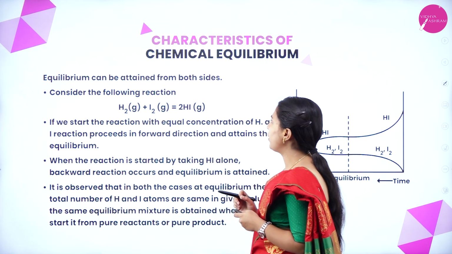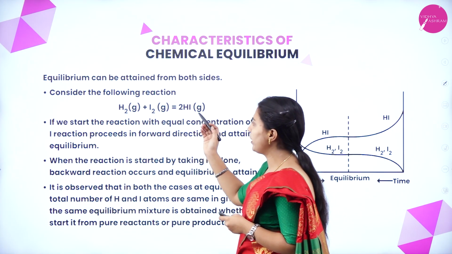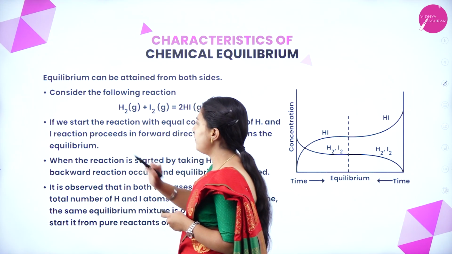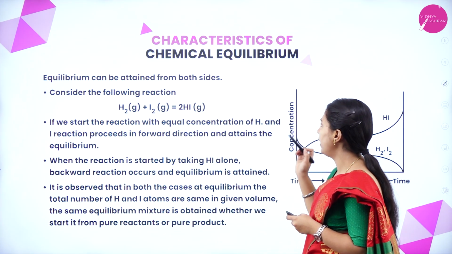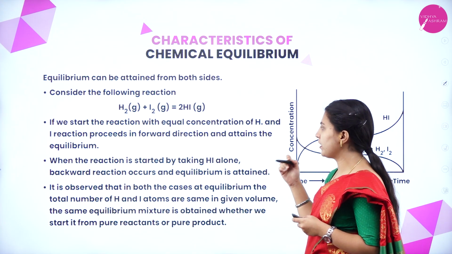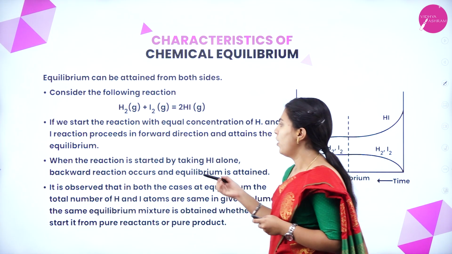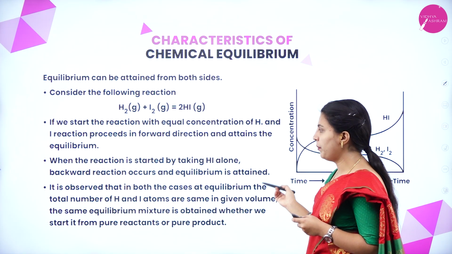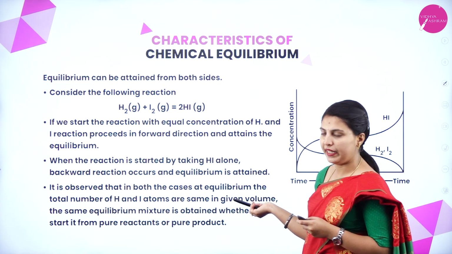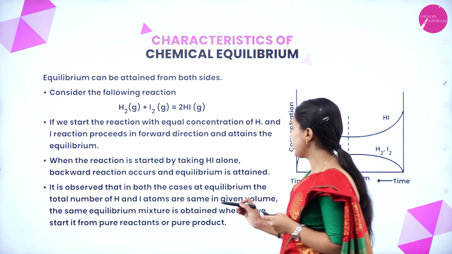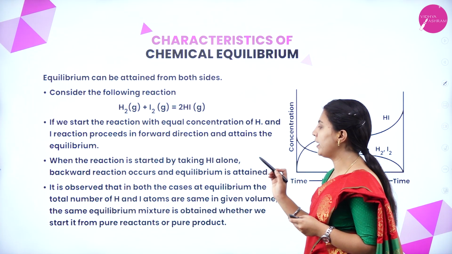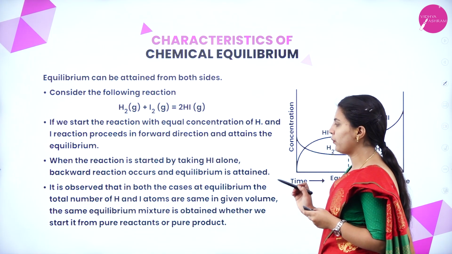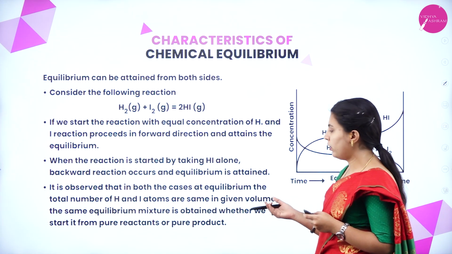Equilibrium can be attained from both the sides. Consider the following reaction: hydrogen and iodine form hydrogen iodide. If we start the reaction with equal concentration of hydrogen and iodine, the reaction proceeds in forward direction and attains the equilibrium. When the reaction is started by taking hydrogen iodide alone, backward reaction occurs and equilibrium is attained. It is observed that in both the cases at equilibrium, the total number of hydrogen and iodine atoms are the same in a given volume. The same equilibrium mixture is obtained whether we start from pure reactants or pure product.